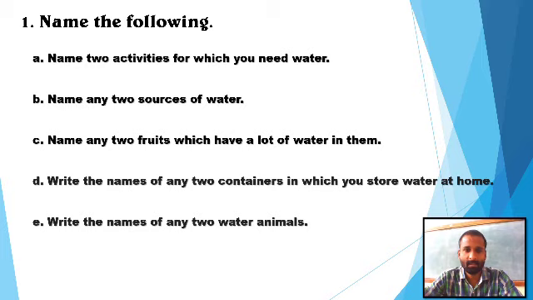A. Name 2 activities for which you need water. B. Name any 2 sources of water. C. Name any 2 fruits which have a lot of water in them. D. Write the names of any 2 containers in which you store water at home. And the last one, write the names of any 2 water animals. Okay, we already discussed all these things in the previous video. So now let's answer it.